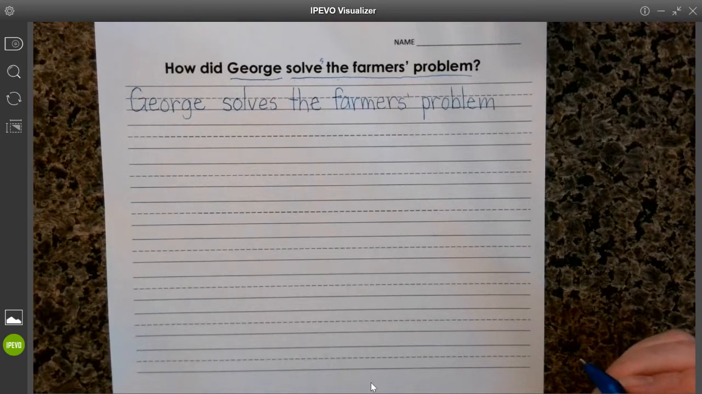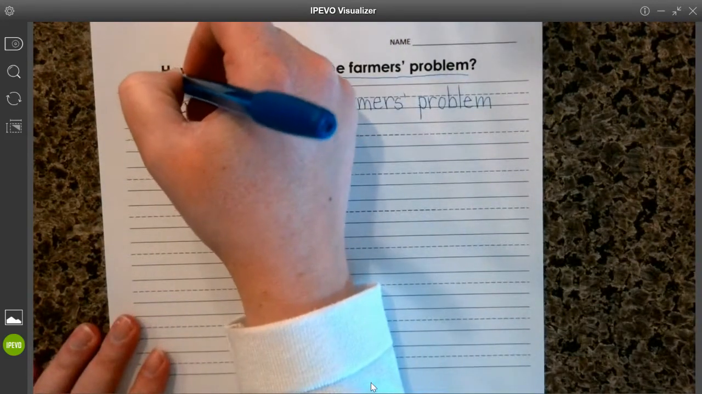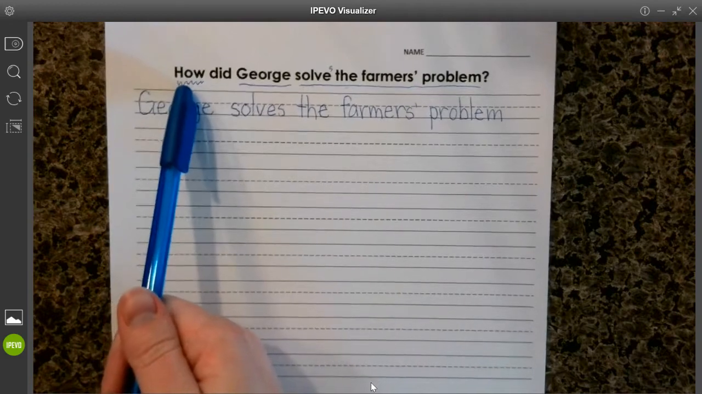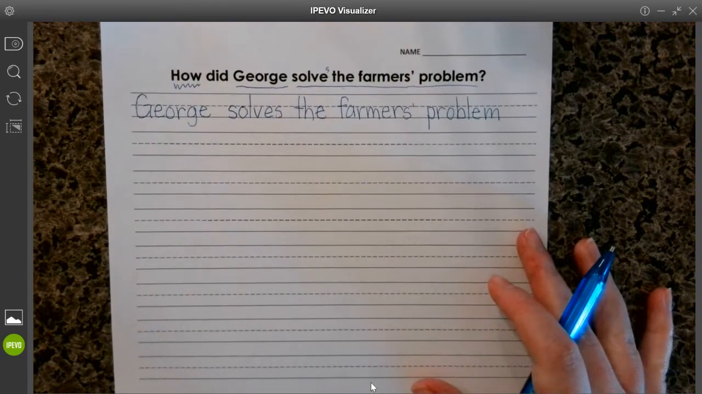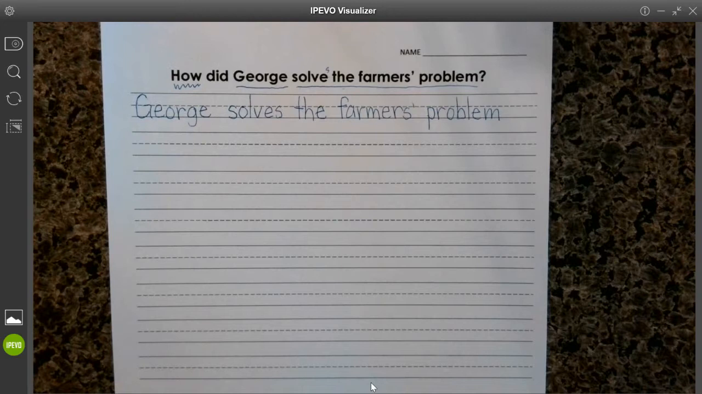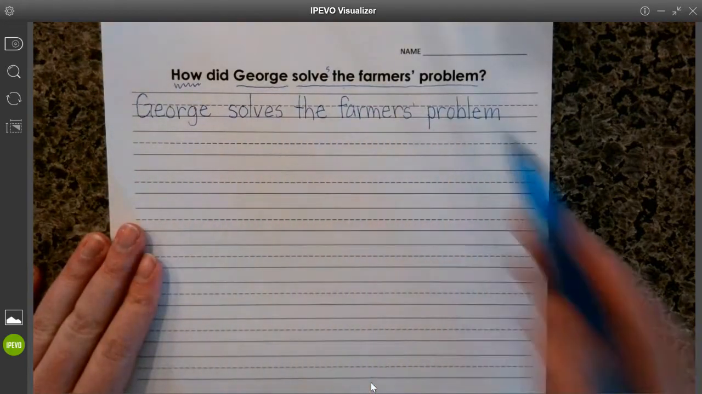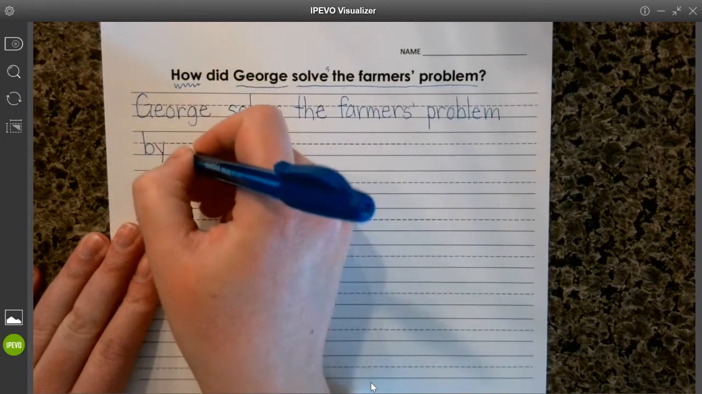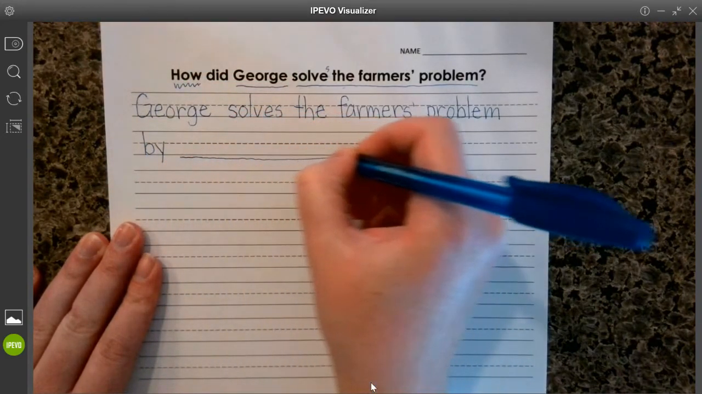Okay. Who, what, when? Do we need to worry about when? No. Where? No. How? Yes, that's our question word. Why? No. Okay, when we answer the question word how, we're going to give an explanation of what is happening. So we're going to say by doing something. Okay, so George solves the farmer's problem by, and then you need to finish the sentence.